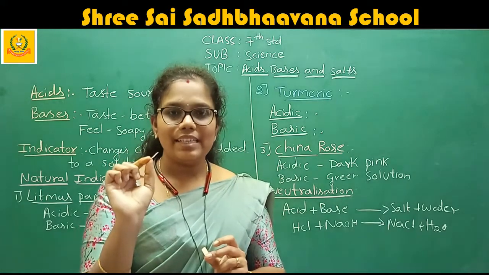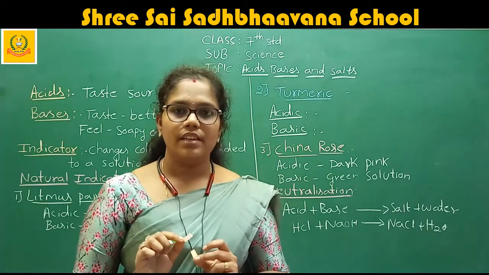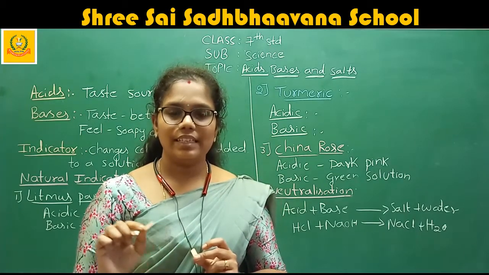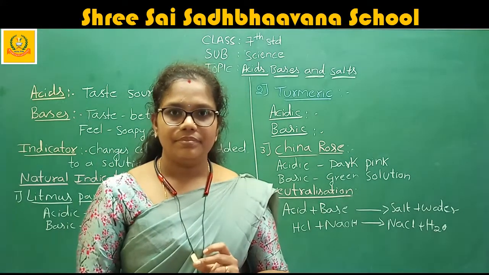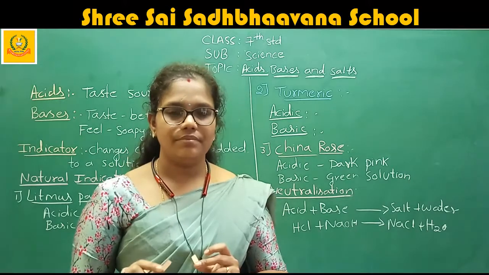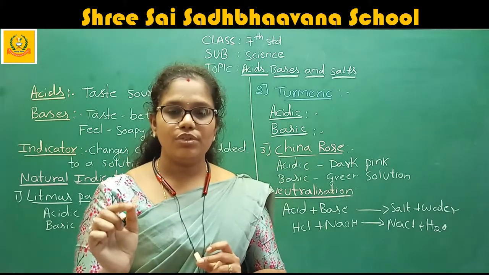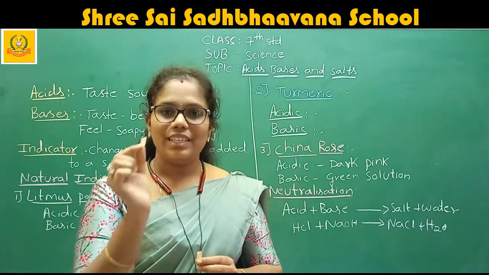Therefore, this indicates that lemon juice is an acid. It is a little bit acidic in nature. Acid doesn't mean we don't drink that lemon. It is the weakest acid.